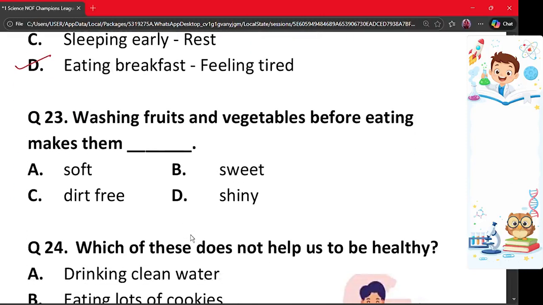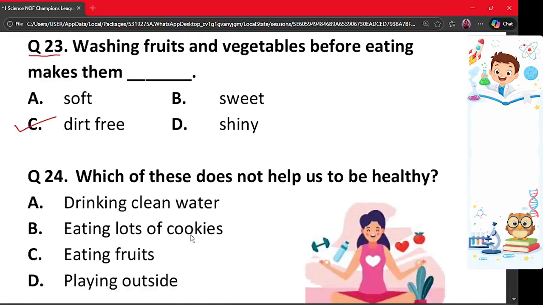Our next question is question number 23. Washing fruits and vegetables before eating makes them dash. A. Soft, B. Sweet, C. Dirt free, and D. Shiny. The correct answer is option C. Washing removes dirt and germs from fruits and vegetables, making them safe to eat. Hence option C is the correct option.